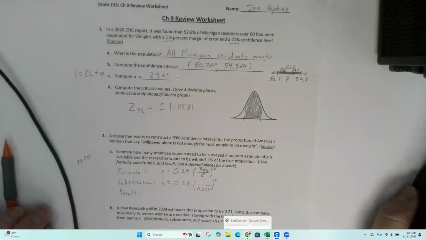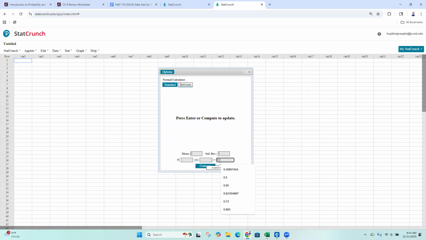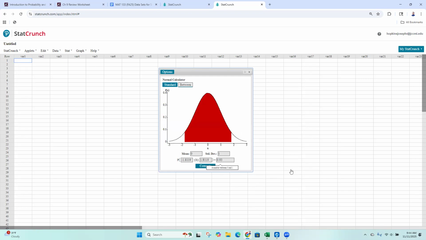So what critical values go with that? So Stat, Calculators, Normal, I already have it up here. Make sure you click on between, put in your confidence level right here, hit compute. And so my Z alpha over 2 is 1.8119.